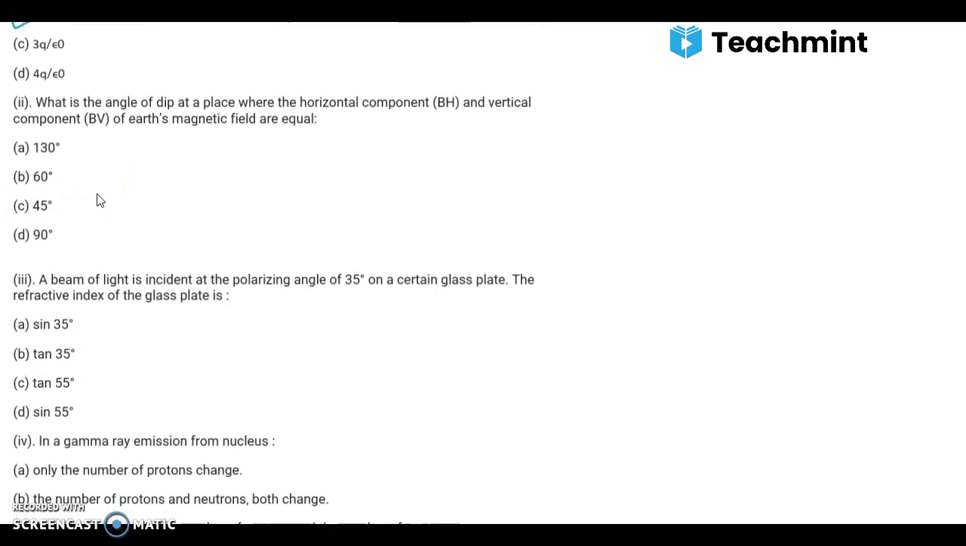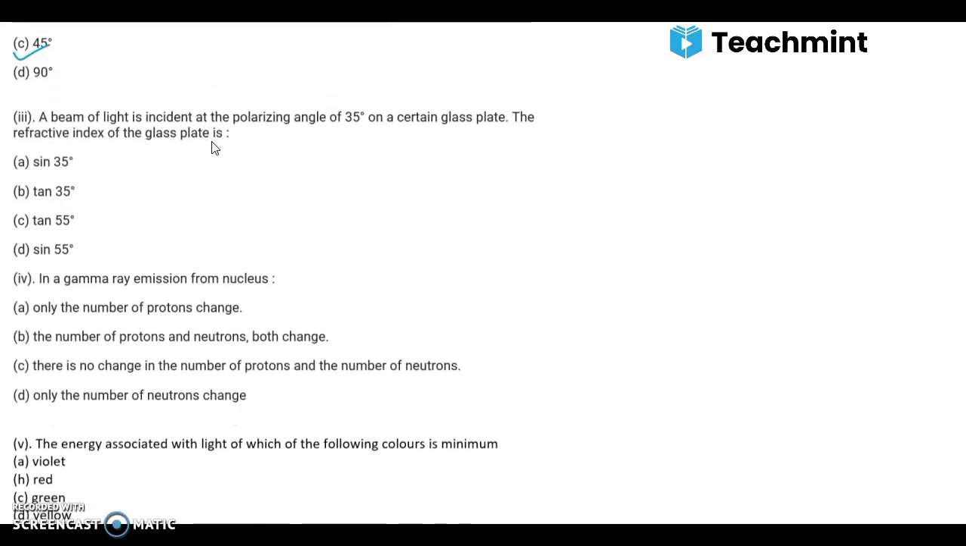Moving to the next question. What is the angle of dip at a place where the horizontal component and vertical component of Earth's magnetic field are equal? So the answer is C, that is 45 degree. You should be very clear with these definitions and you should also draw the graph for this. It may come in second term examination. Moving on to the third.